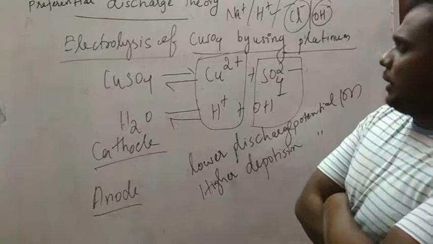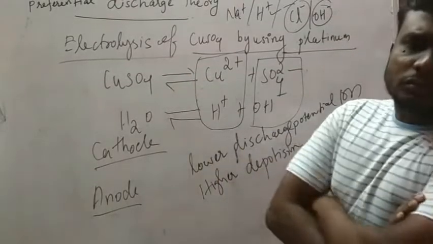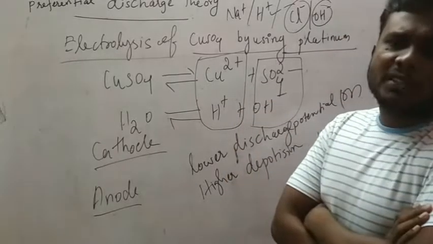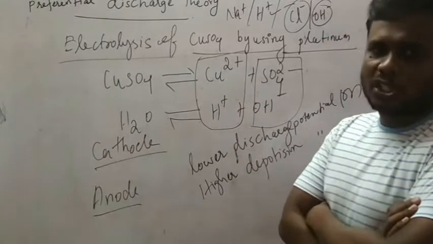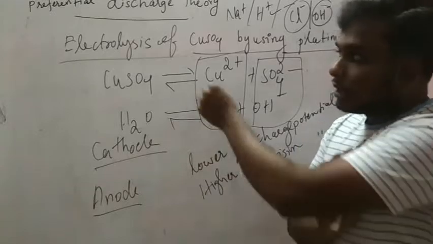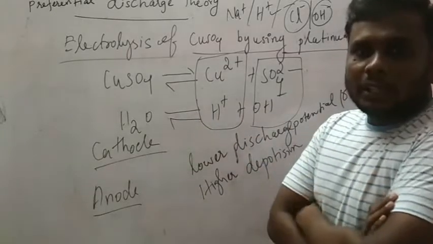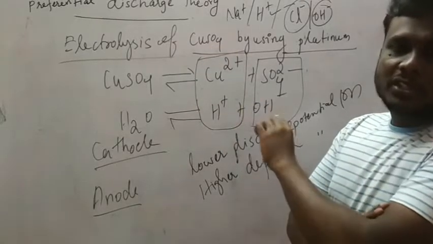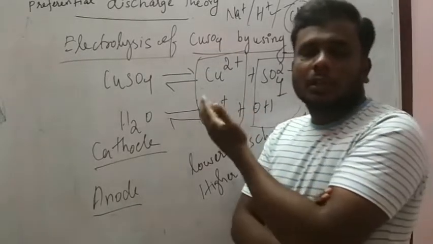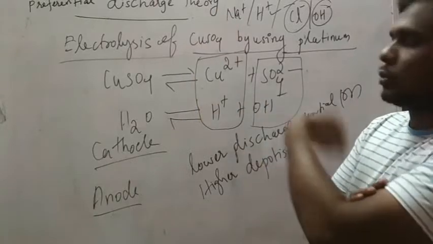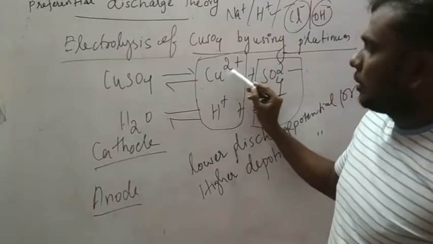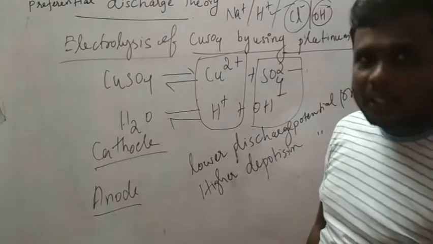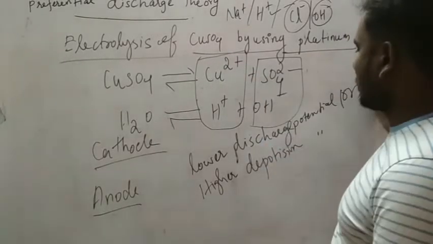When comparing them, you can see that copper has the least deposition potential. Copper is having the least discharge potential. That order I will be giving at the next point. Please note it. Now, if you have seen, copper is having the least discharge potential, so copper will be discharged first at the cathode.